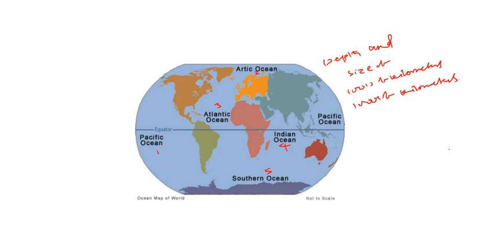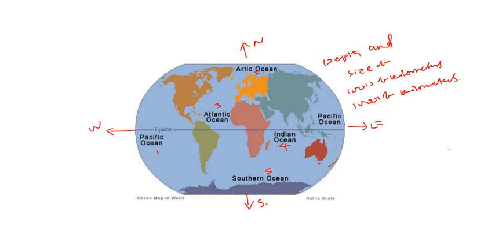So if you mark the directions on this world map, this will become the north, this is the east, this is the west, and here it is the south. So among these 5 oceans, which is the largest one? The Pacific Ocean is the largest ocean, and the smallest ocean is the Arctic Ocean. By seeing this image only, you can judge which ocean is the largest one and which is the smallest one.